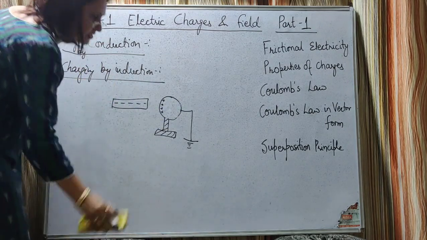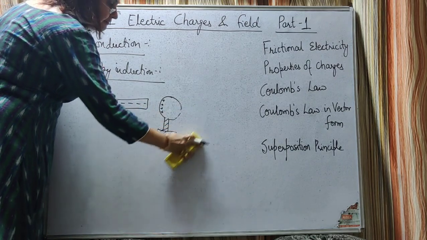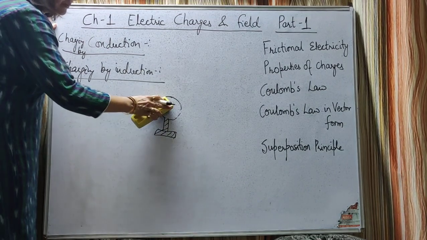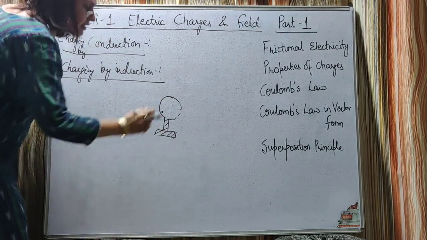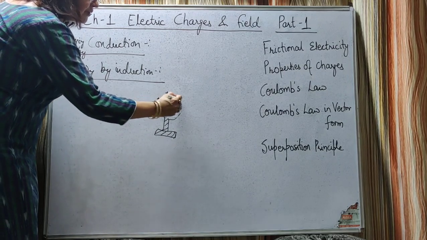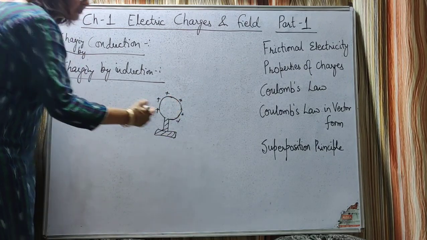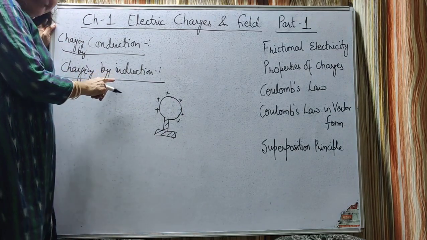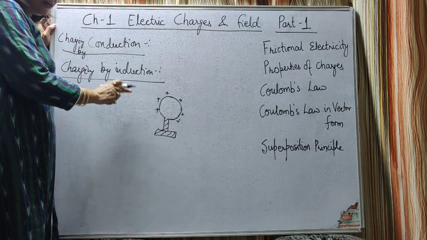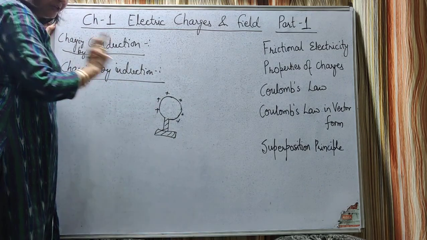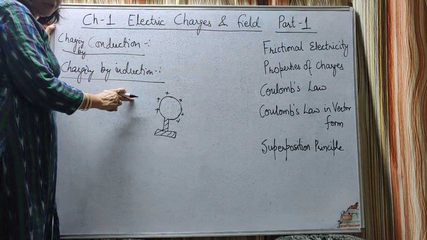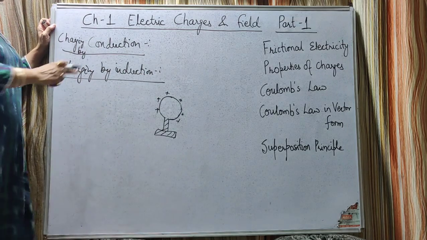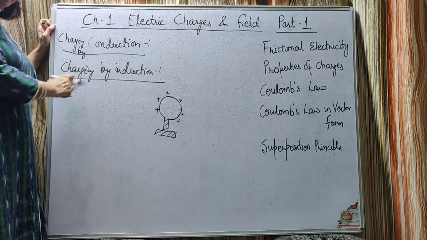Now in the next step, what is done? First, the earthing wire is removed and then the negatively charged rod is removed. So what happens to this positive charge? This positive charge will be uniformly distributed on the metallic sphere and hence the metallic sphere will become positively charged. So in induction, the charged body is brought close to the uncharged body, not in contact, and the uncharged body will acquire the opposite kind of charge. So this method we call charging by induction.